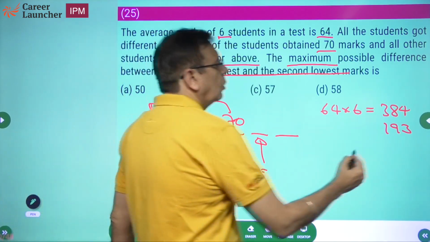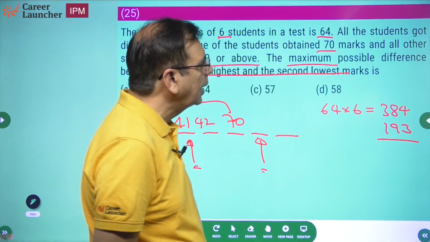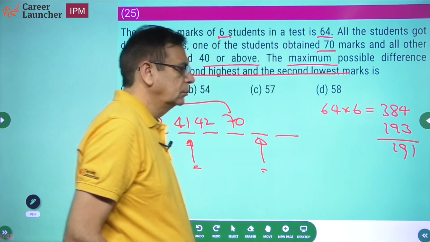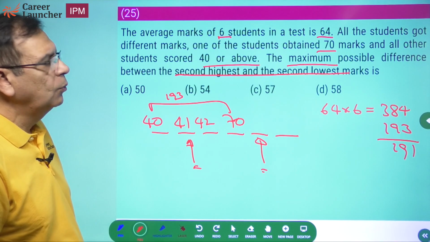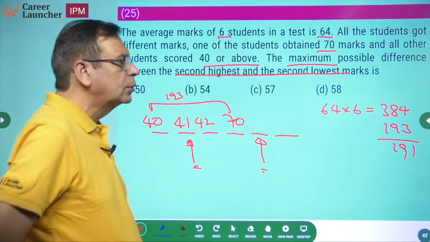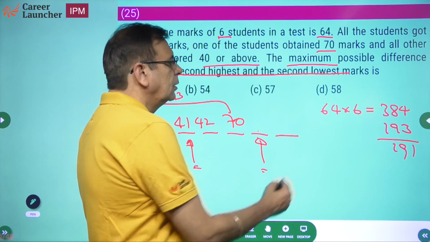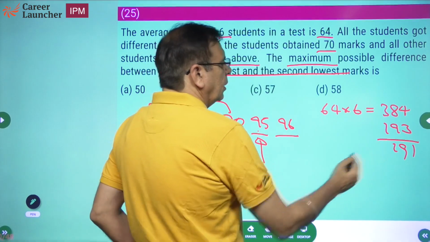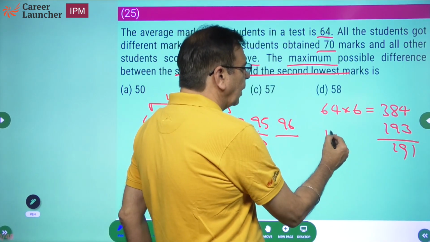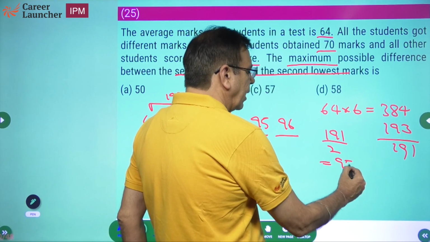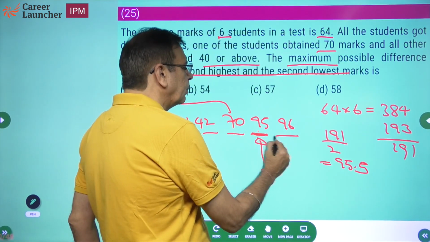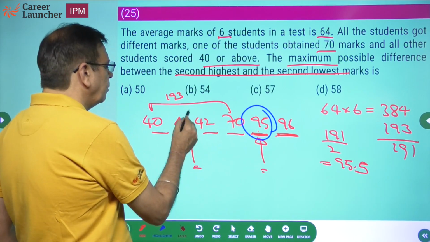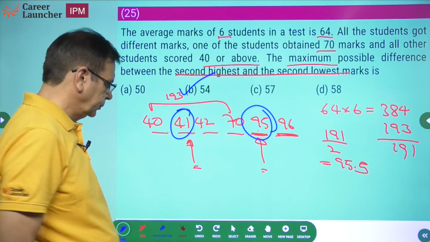Okay. So 384 minus 193, how much is that? 194 plus 7, 191. So what is the highest this can be? That means if I take 96 and 95. If I want the maximum possible here, what is 191 by 2? It is going to be 95.5. That means this should be minus 0.5, this should be plus 0.5. So what is the answer going to be? Answer will be 95 minus 41, which is 54.